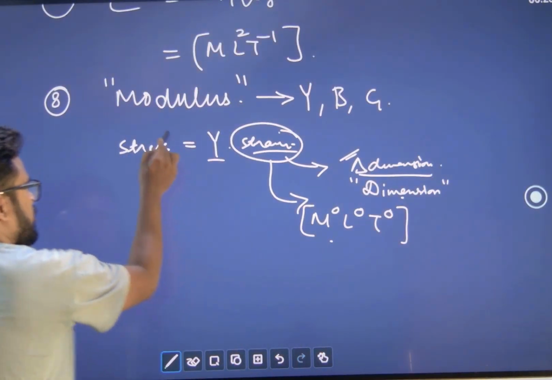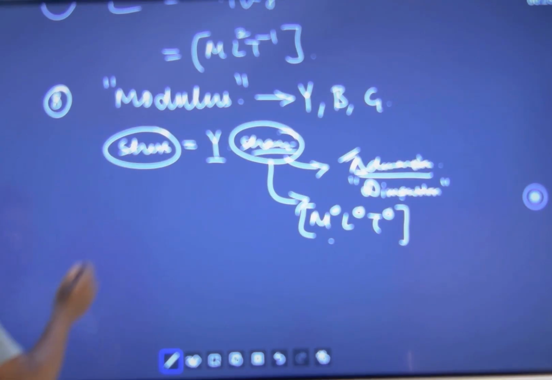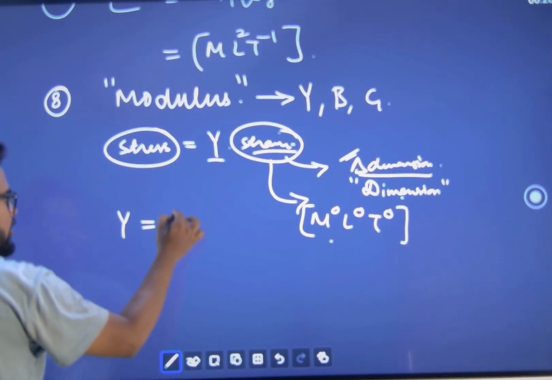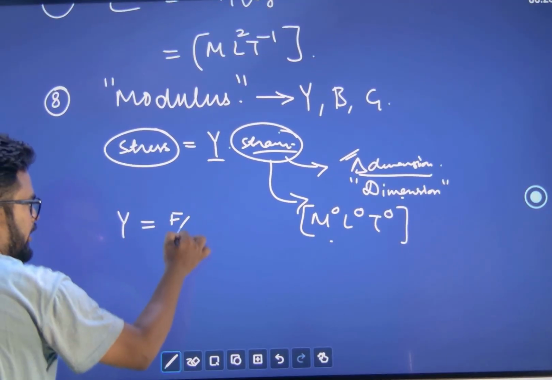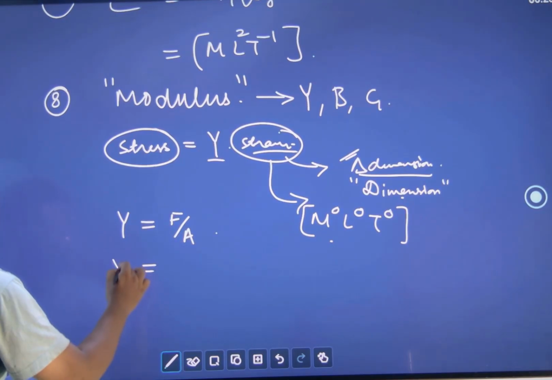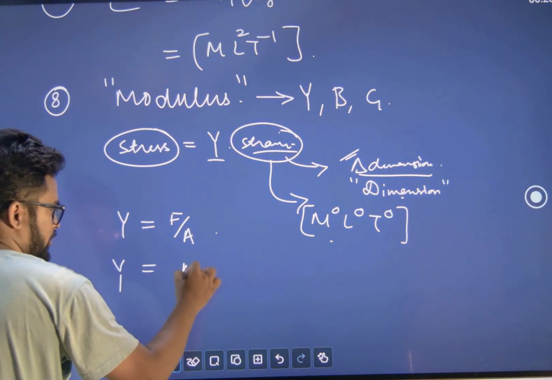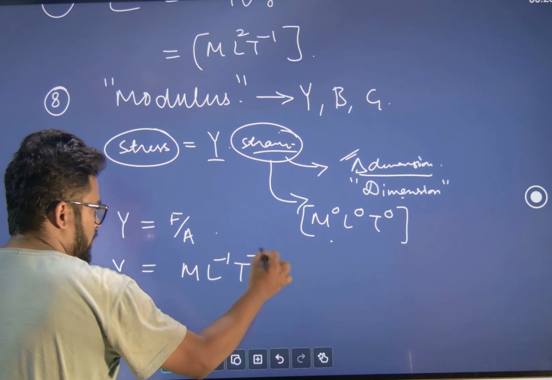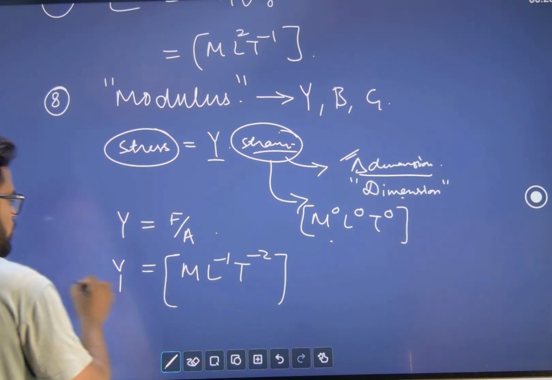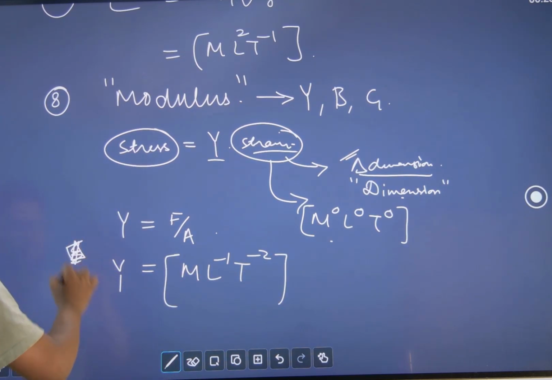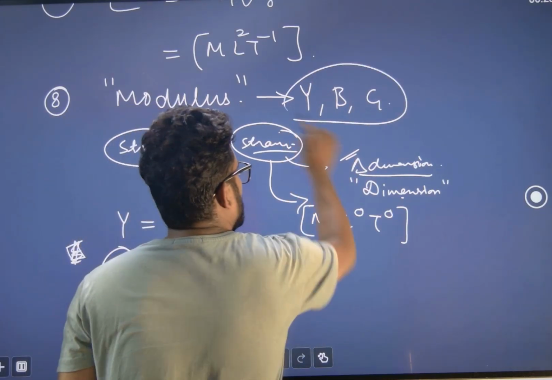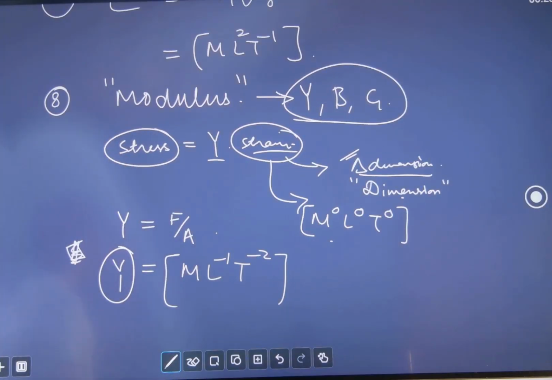It means Young's modulus is nothing but stress, and stress is nothing but force per unit area, that is pressure. So Young's modulus is nothing but pressure, ML minus 1 T minus 2. Not only Young's modulus, all these moduli, Young's modulus, bulk modulus and shear modulus, are pressure. So they would have the same dimension.